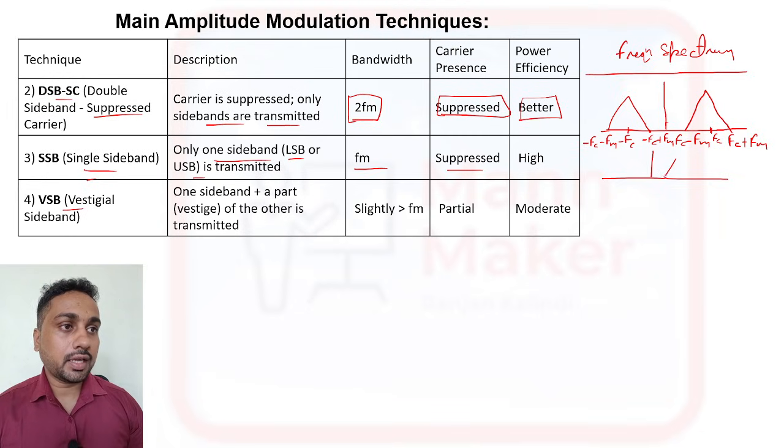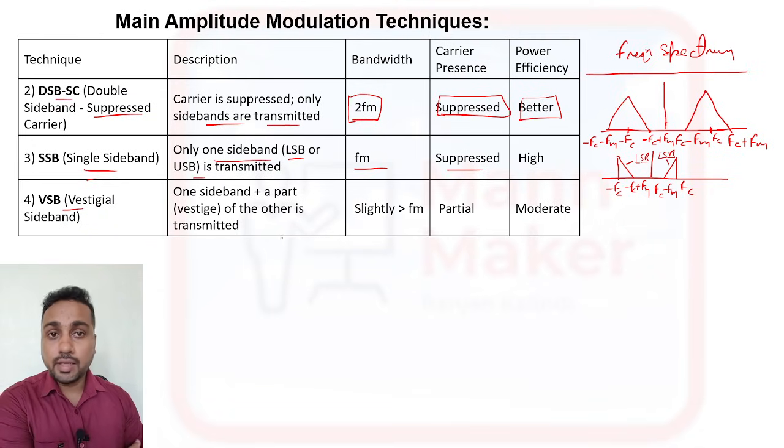If you see the diagram, it will transmit either the upper sideband or the lower sideband. This is FC, that is the suppressed carrier, and here it will be FC minus FM, that is the lower sideband. Here also the lower sideband is minus FC plus FM. So this is LSB, and this is also LSB. So it can transfer only one sideband.